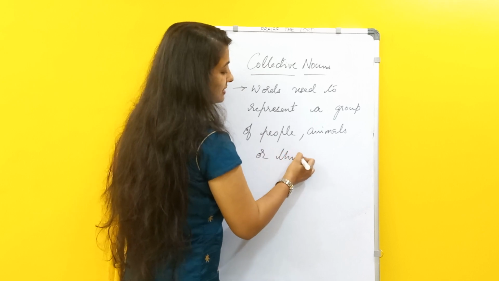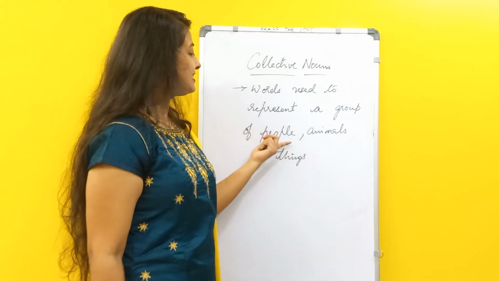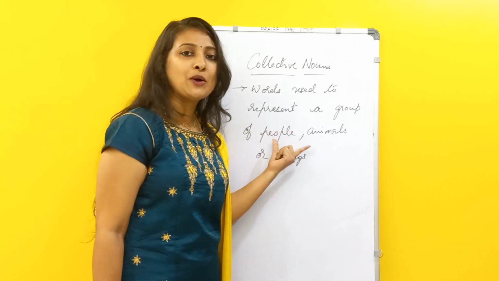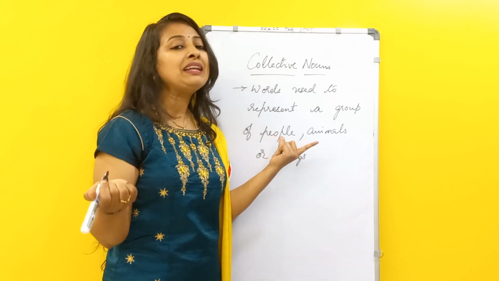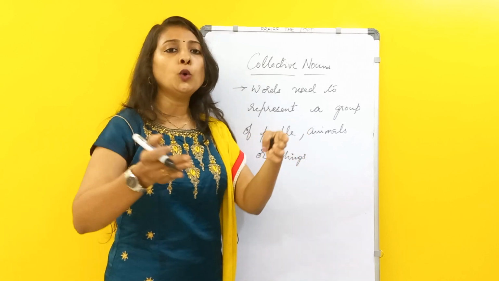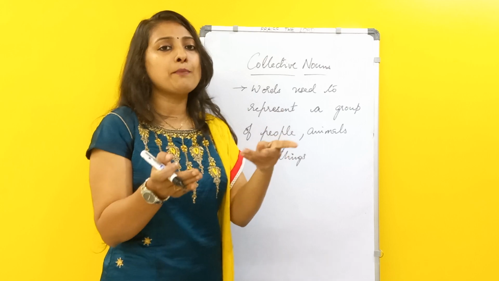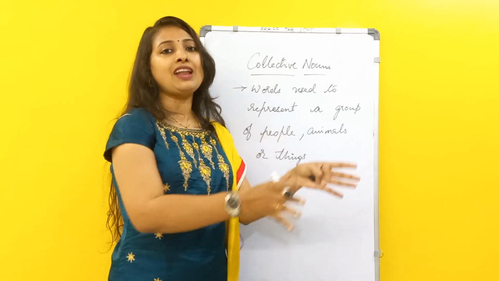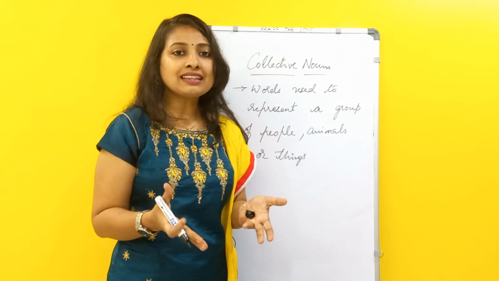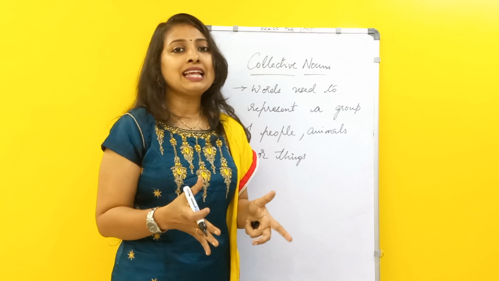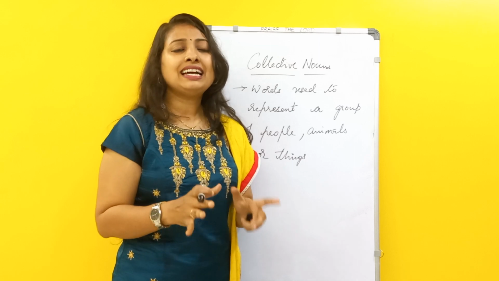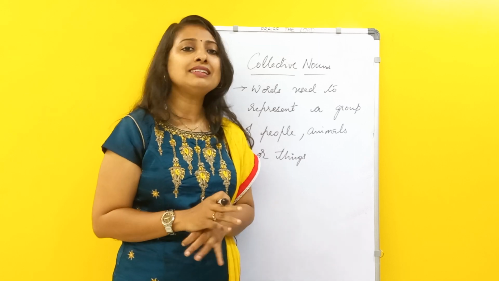or things. If you notice, I have used people, I didn't say person, because we are using the plural form here. Person is singular, people is plural, right? So people, animals or things. When they are in groups, we won't be saying a group of lions came, a group of dogs came, or a group of people are gathered here. If we say words like that, grammatically it is not correct.